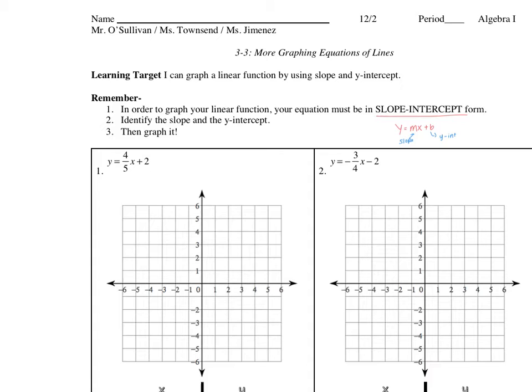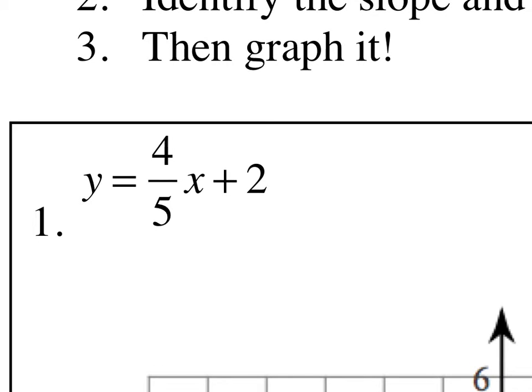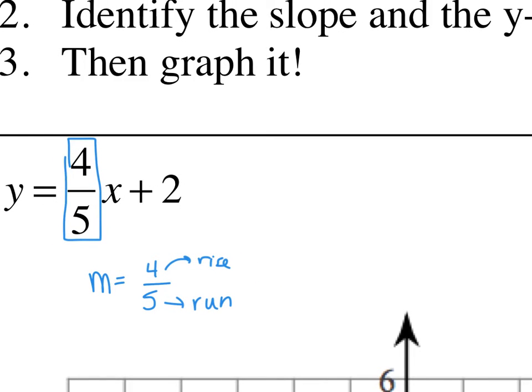If I look, it's already in slope-intercept form. It's already in that y equals mx plus b form. So the only thing I have to do is identify my slope and my y-intercept. My slope is the number attached to my x. In this case, the number attached to my x is a 4/5. So my slope is 4/5, which means my rise is 4, and my run is 5. The number hanging out by itself is a good old plus 2, so my y-intercept is 2.